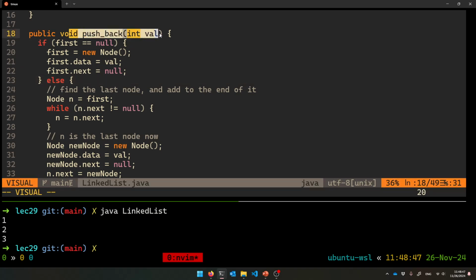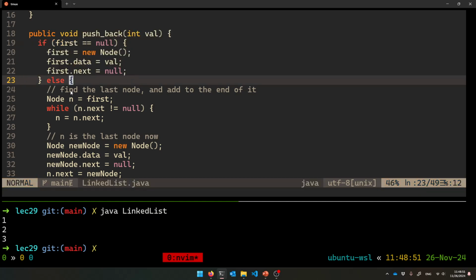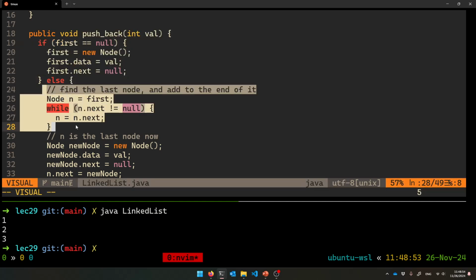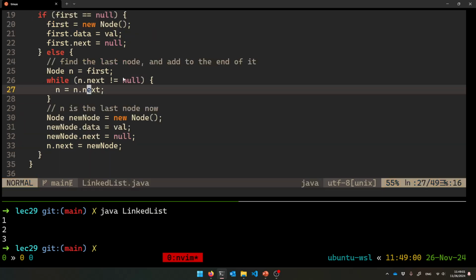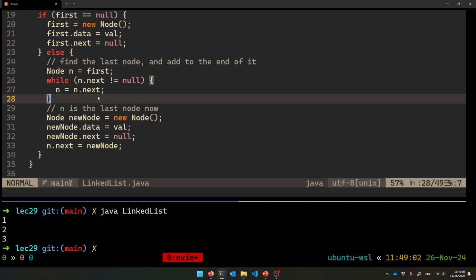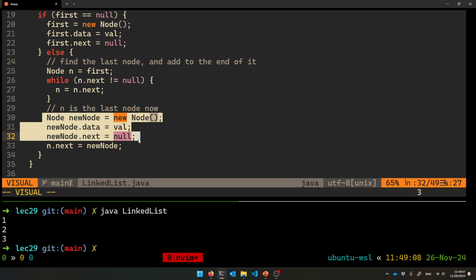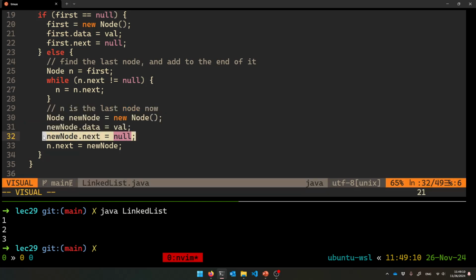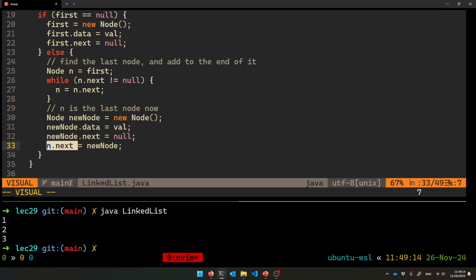And then otherwise, if I want to push back to the end of a list, if it's not empty, you got to go find the last node. So go iterate through the list. Here I am starting at first, while n.next is not equal to null, advancing. And eventually, once this stops, n.next will be null, and so that marks the last element of the list. So n is the last node, and I'll attach to the end of that. So I'll make my new node with the right value in next. Right, next is always null for the new last node, and the old second to last node, n.next, is going to have as its next pointer my brand new node. And so that's hooking it into the list.